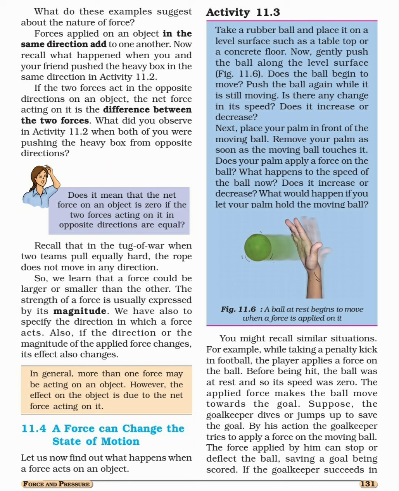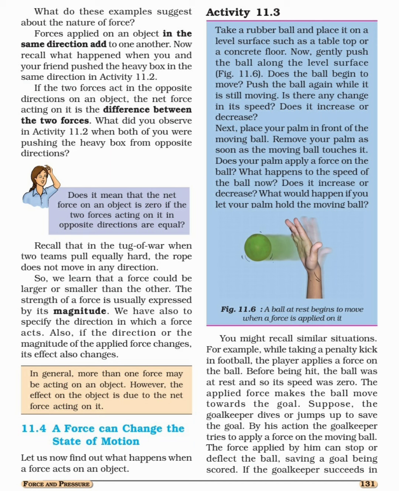Now recall all three examples and what we conclude from them. From the first example, both friends are pushing the box in the same direction. At that time, what happened? Forces applied on the object in the same direction add to one another.